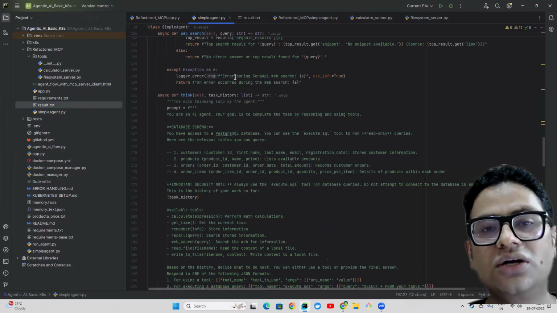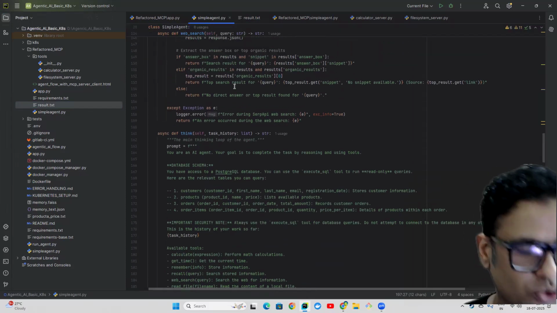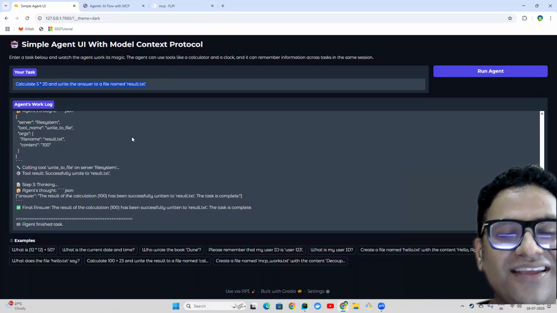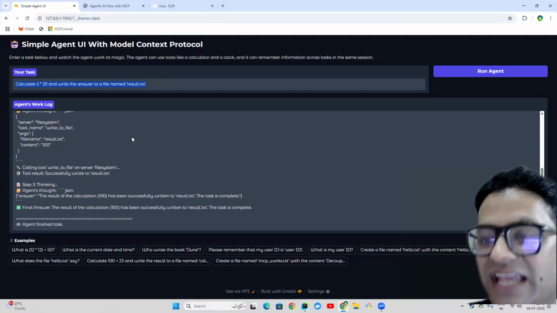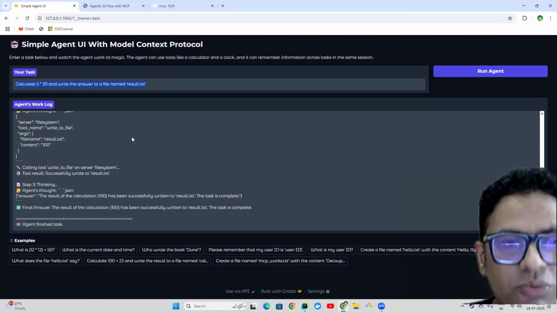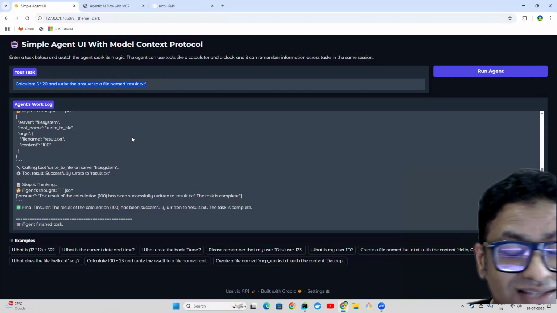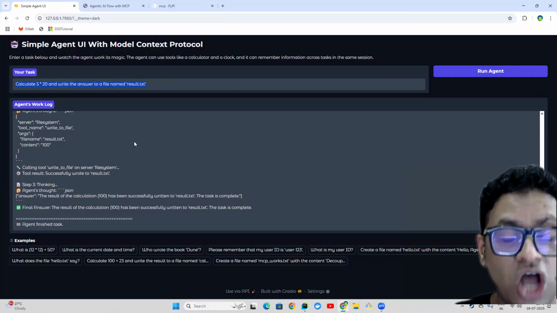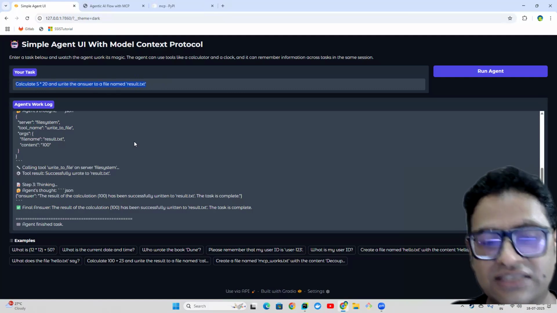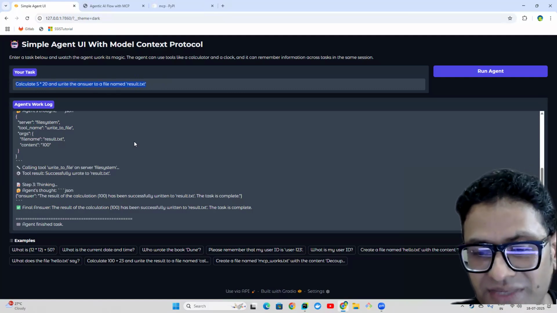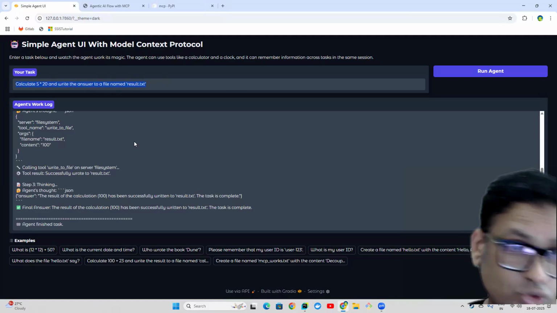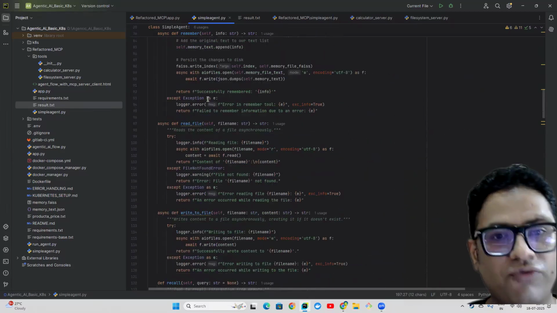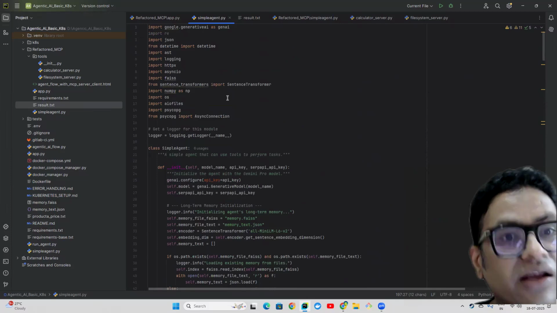Now coming back to the code walkthrough. So this is just a beauty. Just think about it. The task looks very simple, but everything is happening by the agent. For a human being, since it's a very simple task, that's the reason we feel it's a very simple thing. But just think from the machine perspective, how it is dissecting these big tasks into small pieces and keeping track of everything. Though we have written the logic, this is the power of the large language model which we are getting, right?